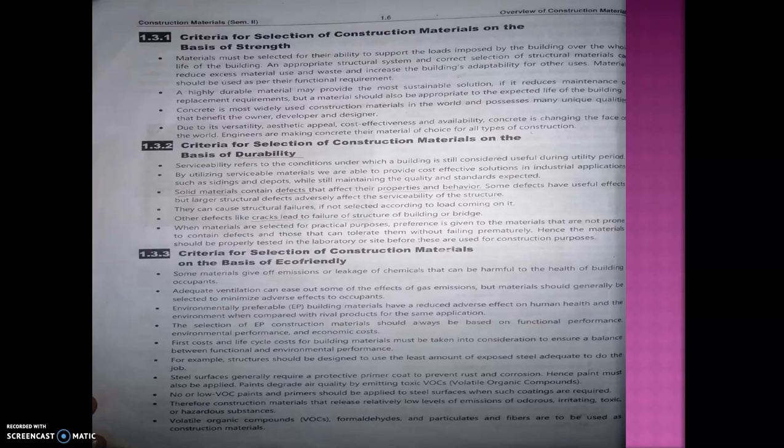A highly durable material may provide the most sustainable solution if it reduces the maintenance and replacement requirement, but the material should also be appropriate to the expected life of the building. While selecting, we should select a durable material, so the age of the material should be lifelong.